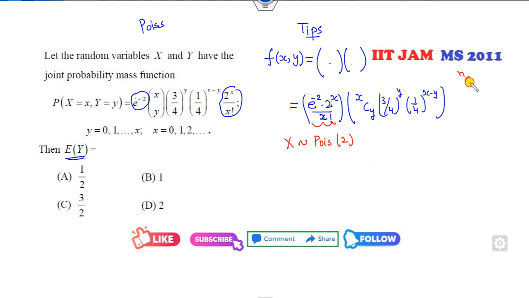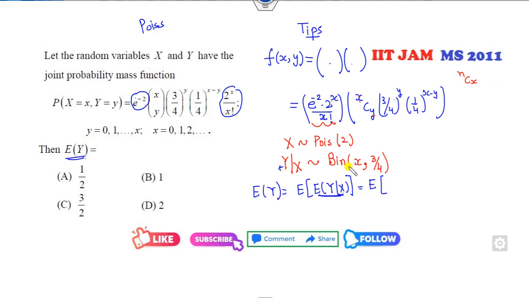What is a binomial? It is nCx, but here x is my n, so it means this is y condition x. It follows my binomial distribution where n is my x and probability is 3 by 4. Once you identify this, then it's very easy. Then how can you find the expected value of y? What I told you, this is the expected value of y given x. So what is the expected value of this part? This is a binomial distribution. The mean is n into p.